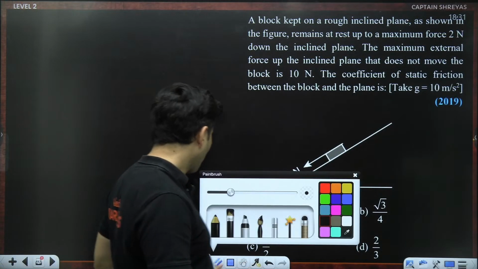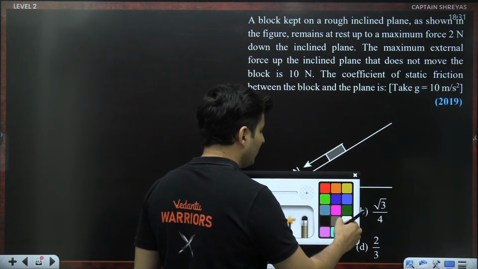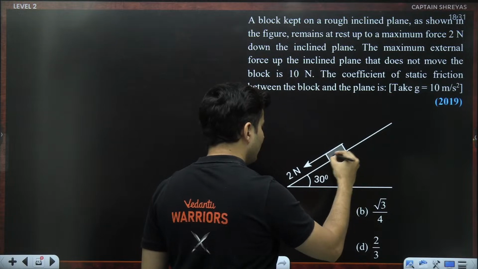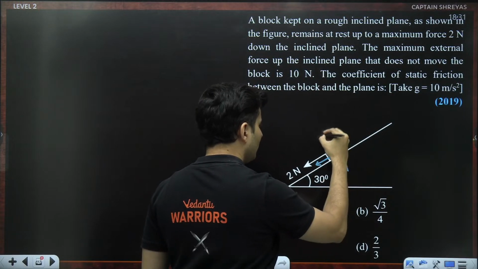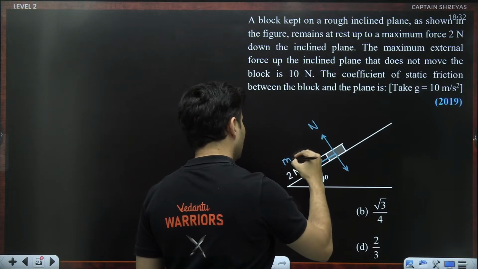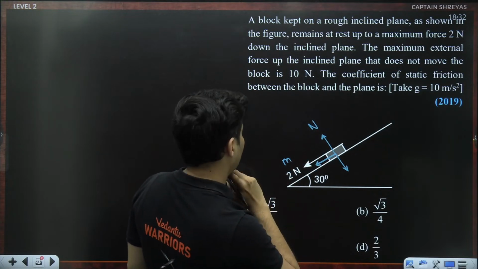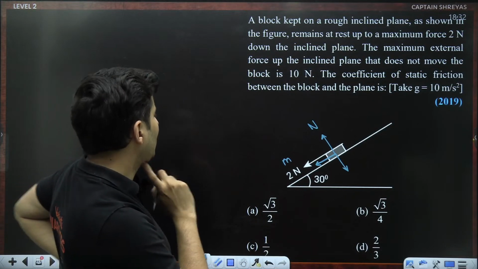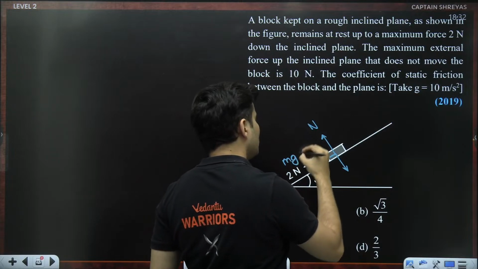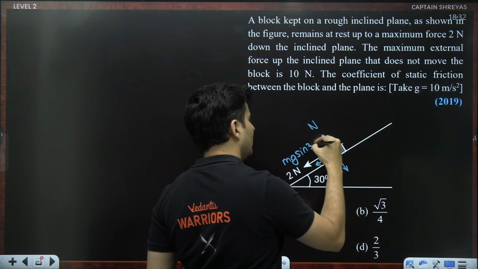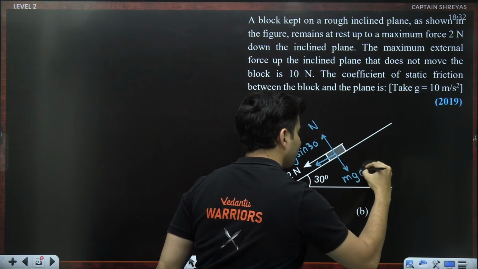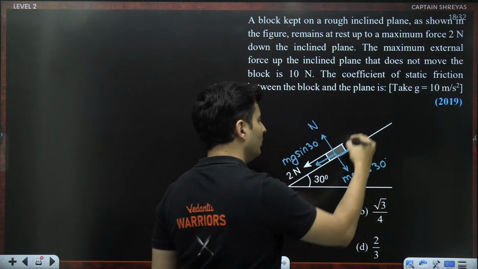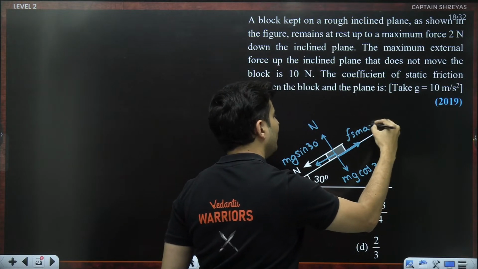That's one thing. Let's also show the other forces acting on the system in this scenario. Obviously your mg cos is there, mg sin is there, normal is also there. So I'm just showing all those things. Is m given by any chance? No, it is not given. So mg sin 30, this will be mg cos 30, and the friction will oppose the tendency to move. So this Fs max will be like this.